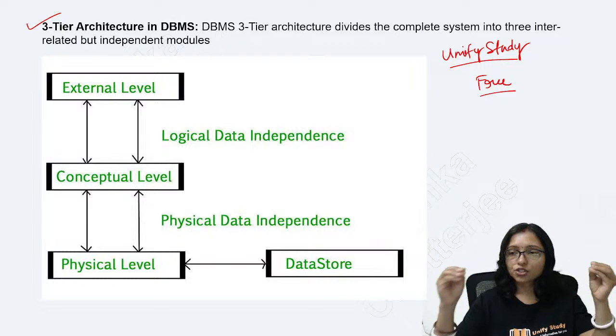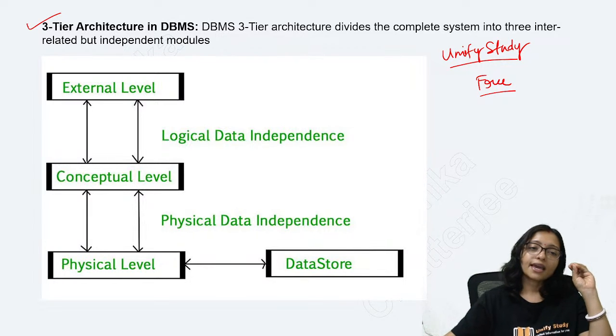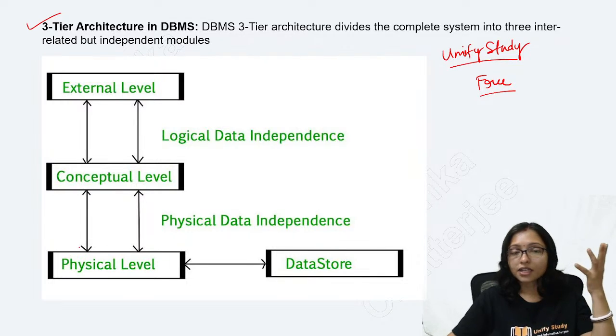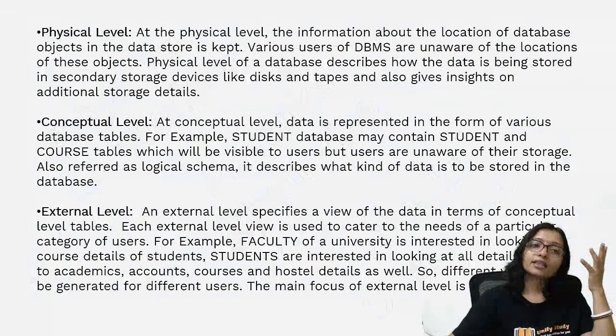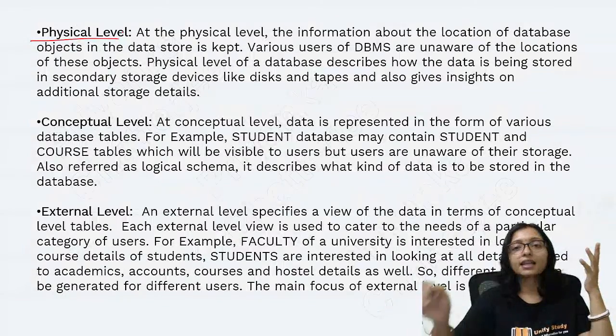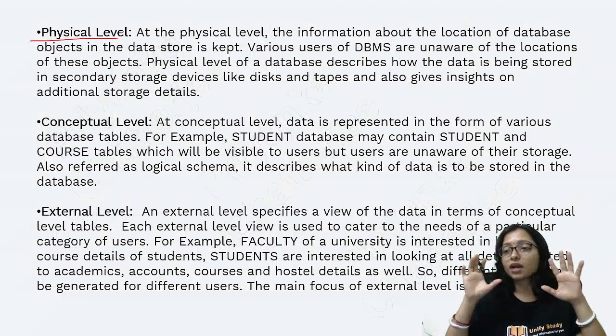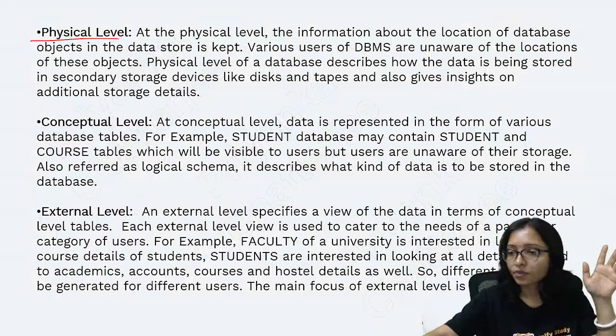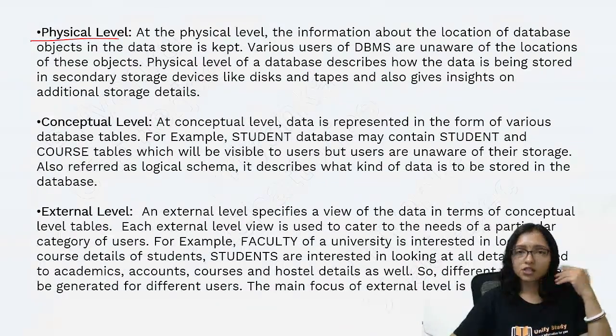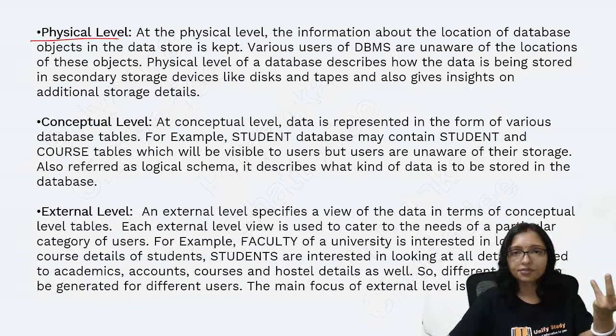This is the first concept of database: external level, conceptual level, physical level. So what is going on here? The first point is the physical level. In the physical level, physically we are storing data. Physical level means where we are storing the data physically. That is the physical level.